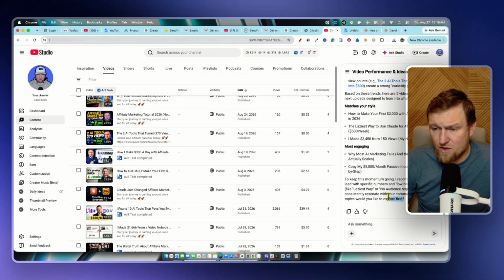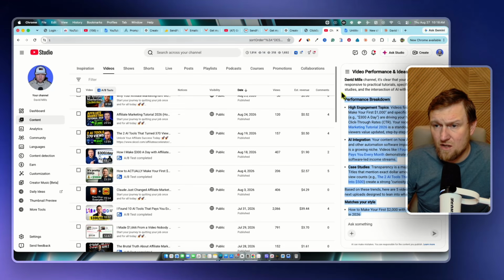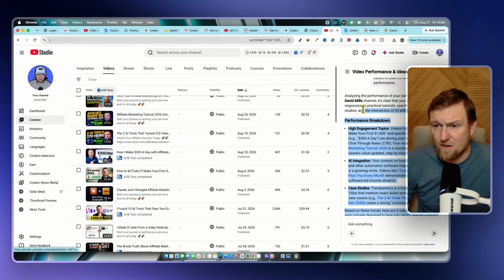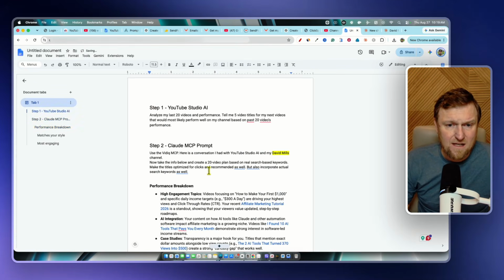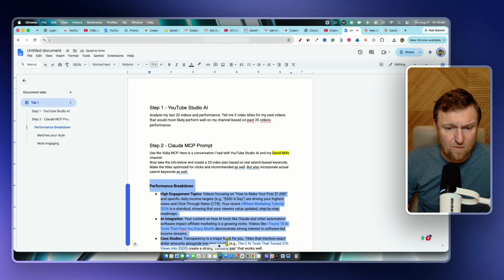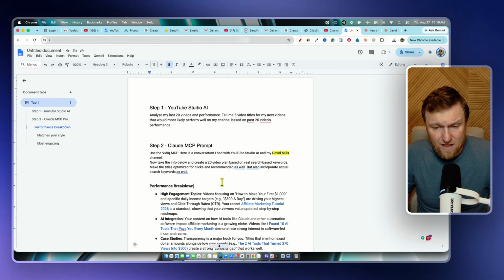So now what you do is you want to copy all of this information. So all this information right here, you're going to go ahead and copy it, right? So I'm going to go boom right there. And I'm just going to go breakdown. So you would copy this and maybe go into your notepad over here and maybe go like this, boom, boom, and paste in here, okay? So now you have all this information right here, and you can do this like once a week, once a month, however you're posting, right?